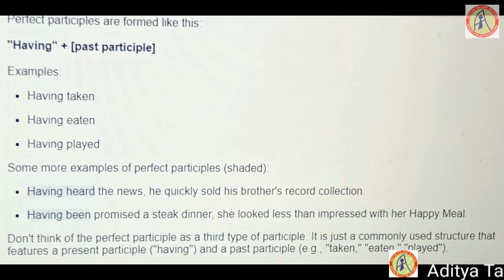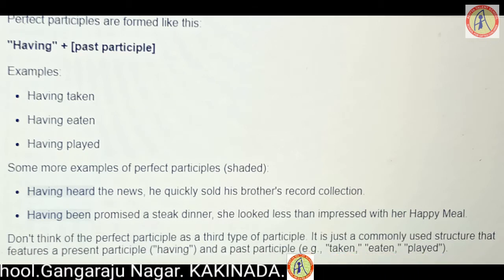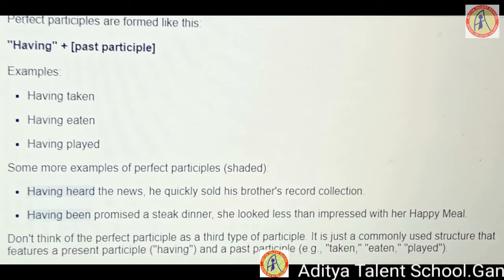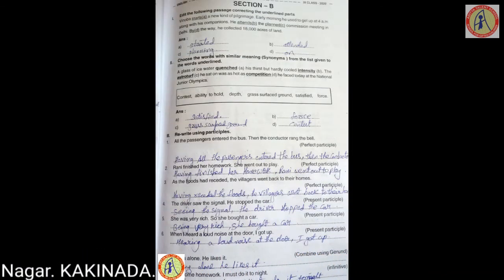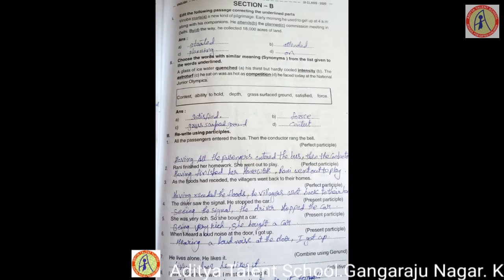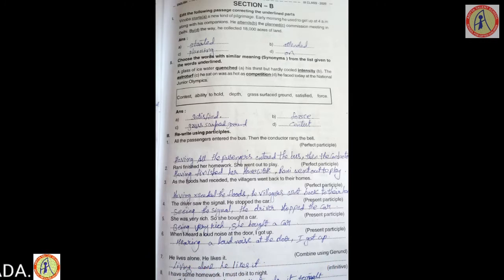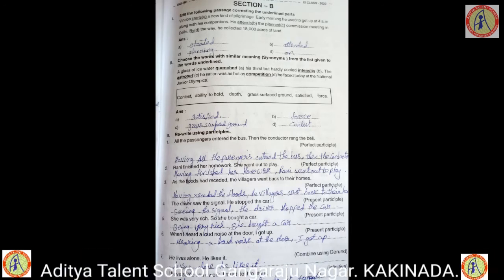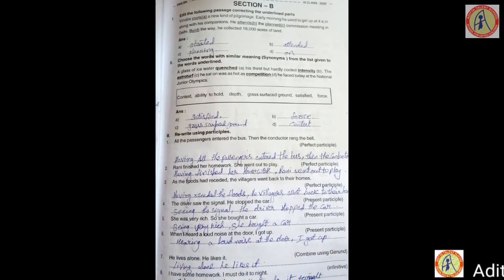Remember that present participle is V1 plus ing form, past participle is V3 form, and perfect participle is having plus V3. These are the participles. Now let us start our exercise. First one: all the passengers entered the bus, then the conductor rang the bell. Perfect participle. Look at the sentence. What is the verb given here? Entered. How do we change? Having plus V3. Having entered the bus, all the passengers, then the conductor rang the bell.